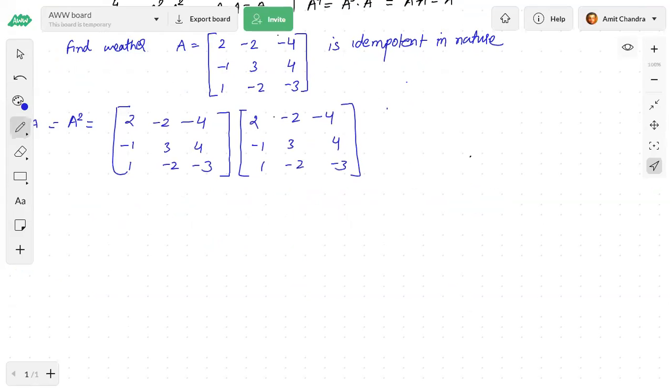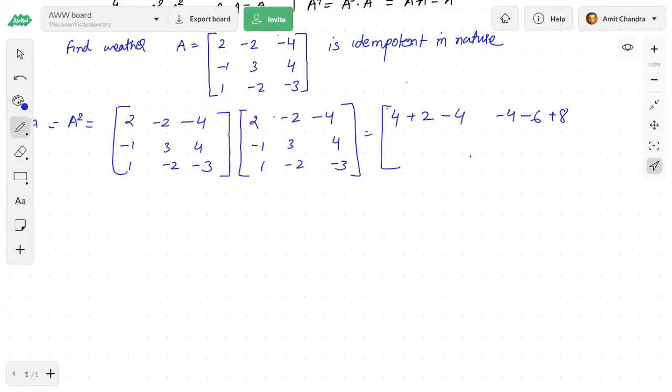So if I multiply them, this will become 2 ones are 2, sorry, 2 twos are 4. This is minus 2 plus 1 plus 2, and this is 2, and this is minus 4. So this becomes 2. This is 2 minus 2 minus 4. This is minus 2 minus 3 minus 6. And this is minus 4 minus 2 plus 8.